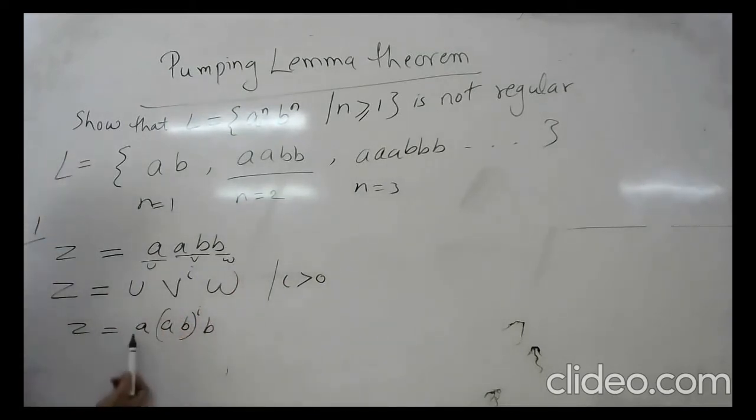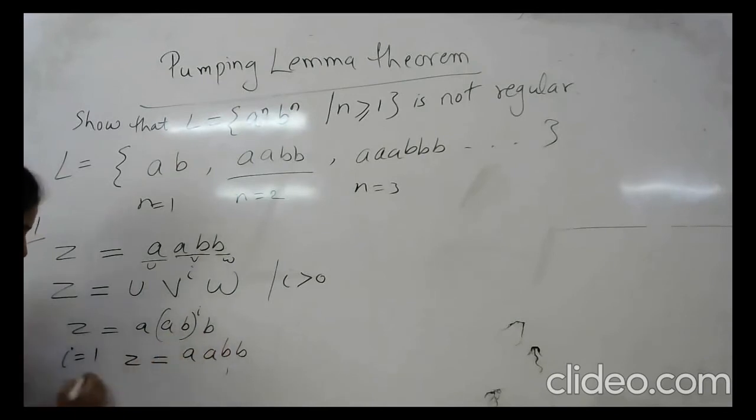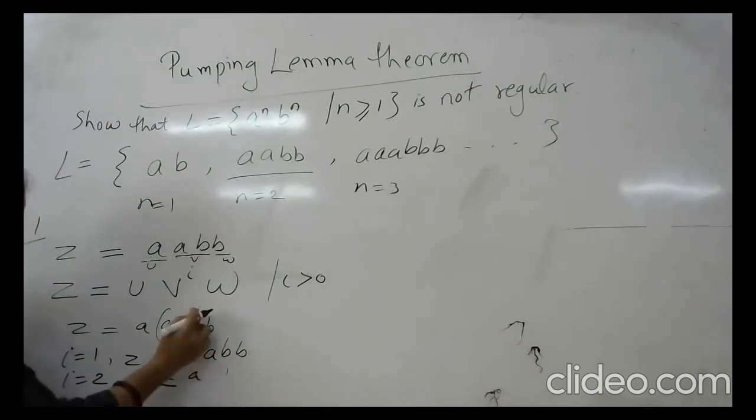Now z becomes a a b to the power i, b. Now put i equal to 1. Z is aabb. For i equal to 2, z is a a b to the power 2, b.